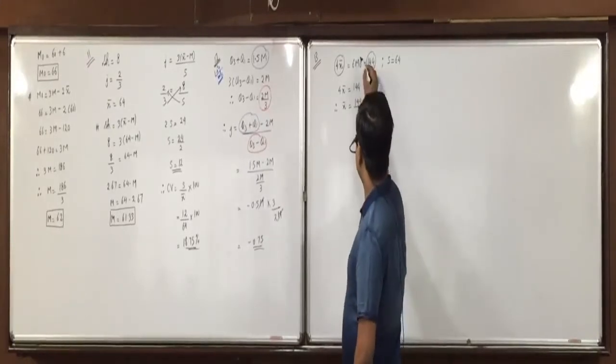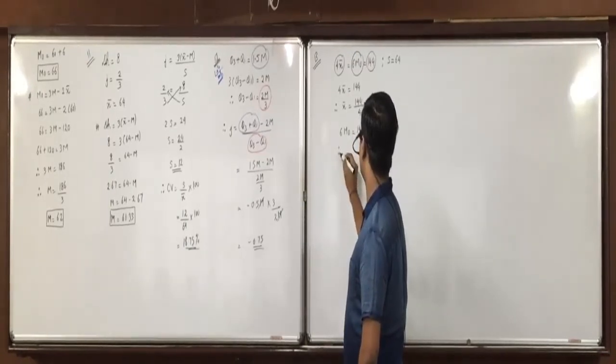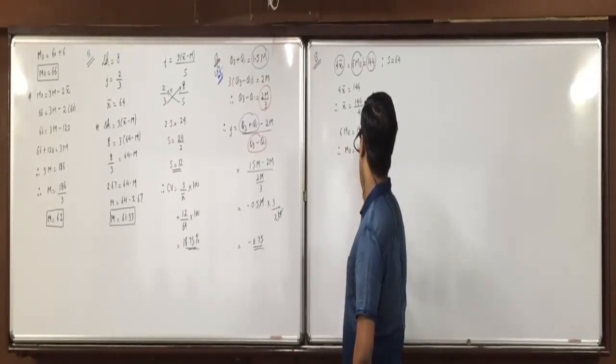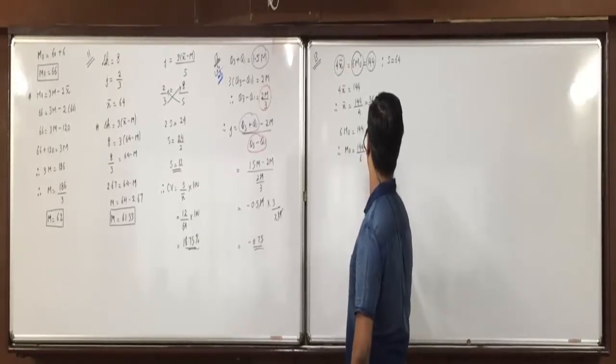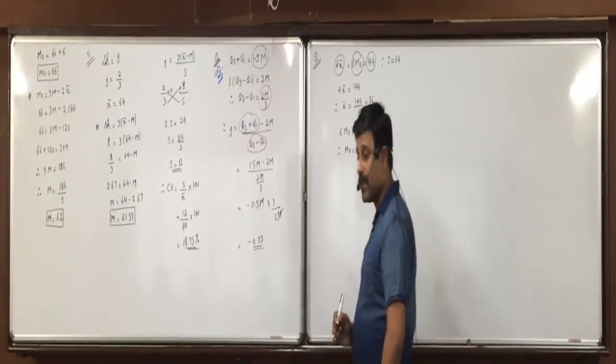Same way now I can say 6 mode is 144. So mode will be equal to 144 divided by 6, 24. Now can we find Karl Pearson's coefficient of skewness or not?